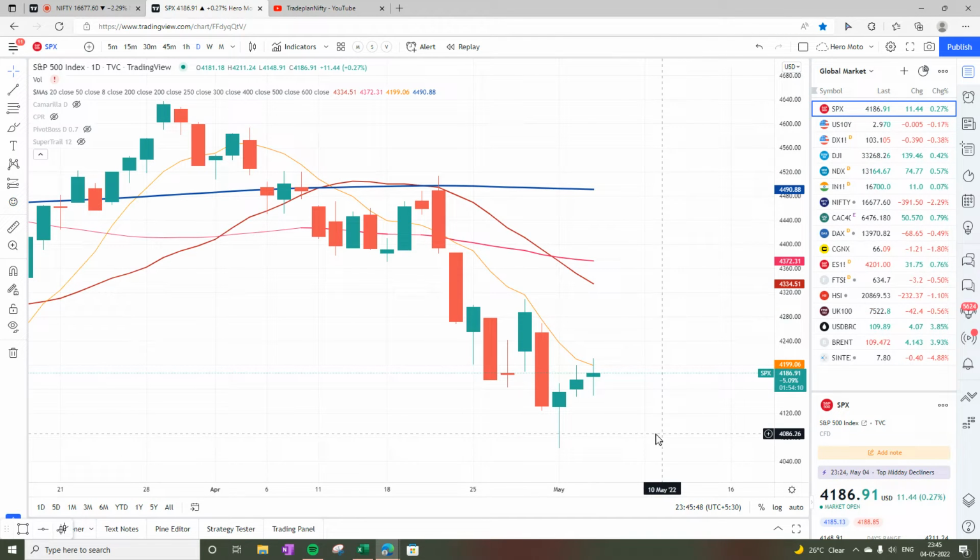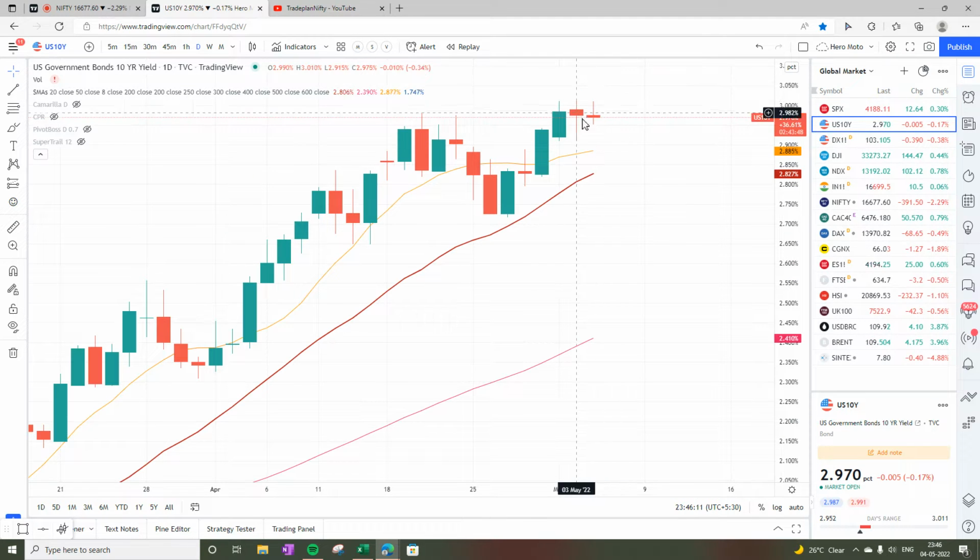When we look into S&P 500, as of now it is continuing its reversal and almost forming another green candle, but still below all the major moving averages, specifically 20 and 8, and almost forming a doji. So definitely in downtrend, but showing some degree of strength. US government 10 year bond yield is acting uncertain and forming another doji and not giving any signal, but overall still continuing its super trend and running parallel to the 8 bar and 20 bar moving averages. So definitely an uptrend, which is not a good sign.